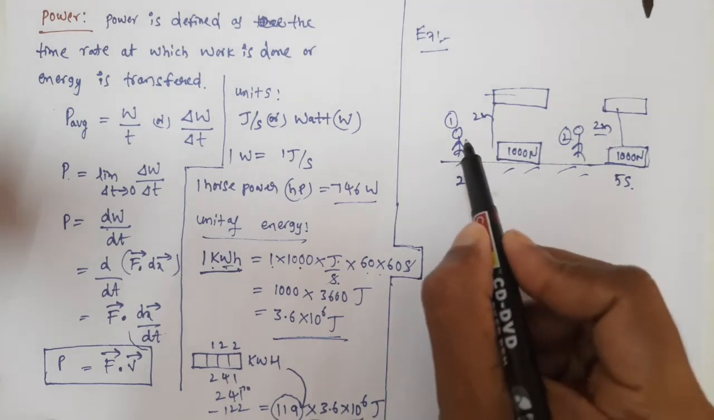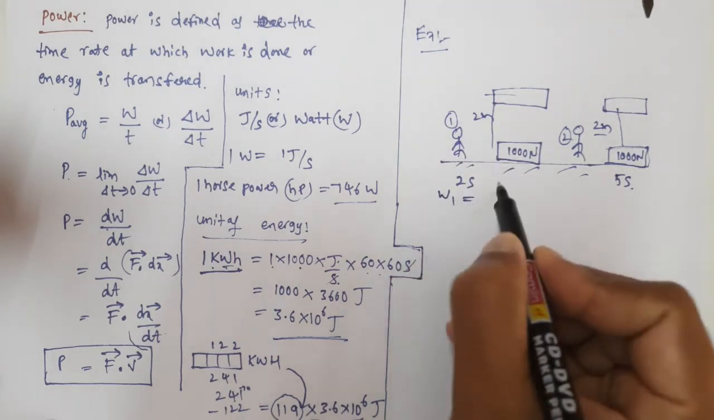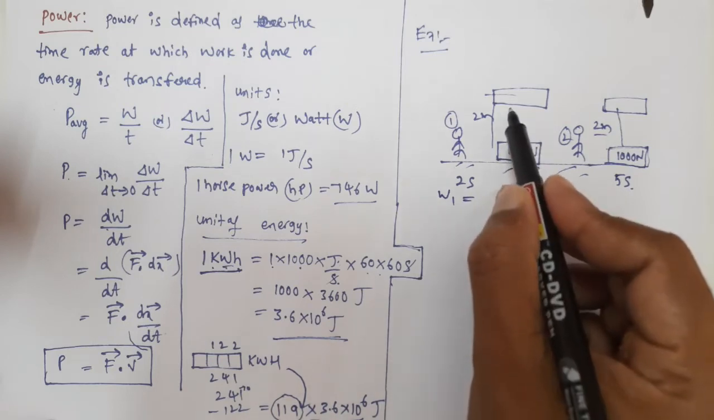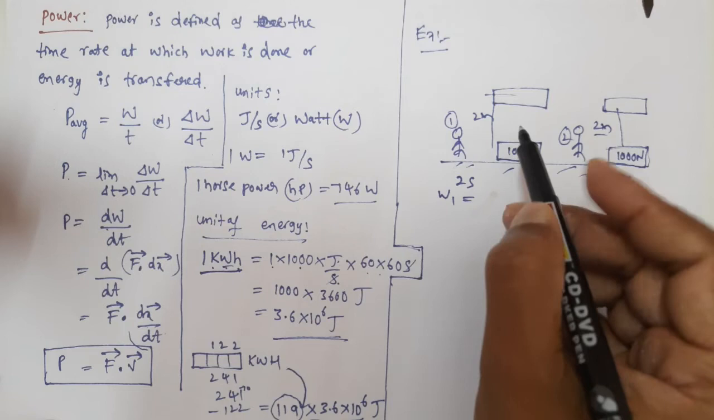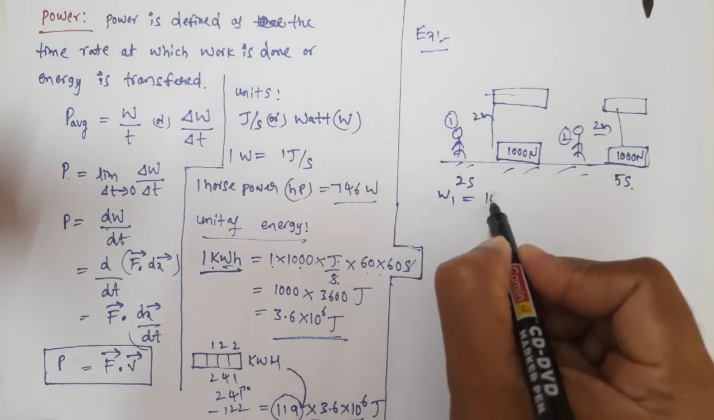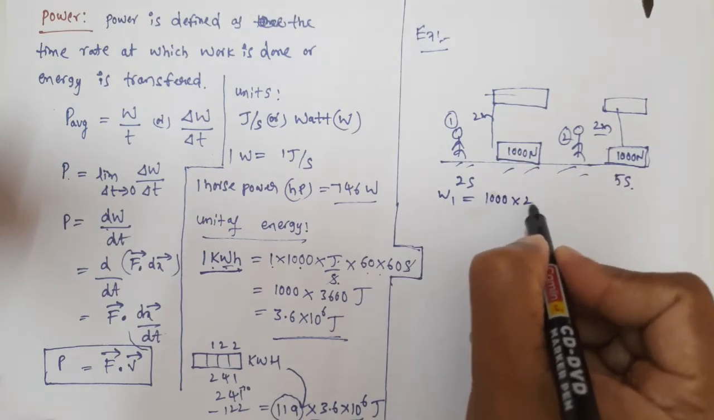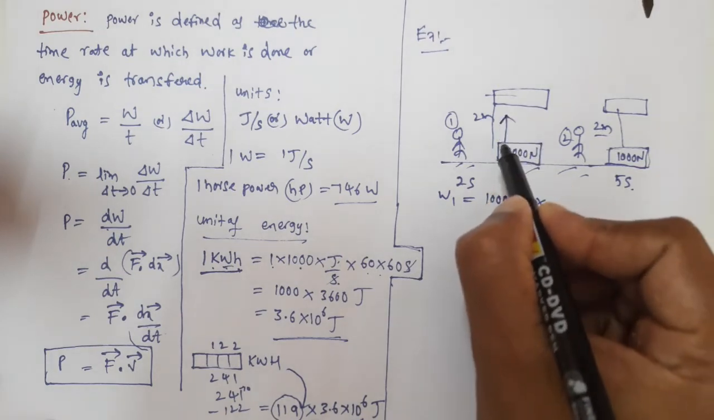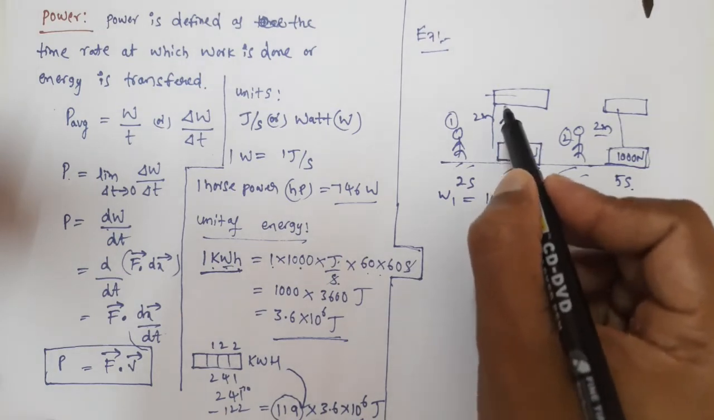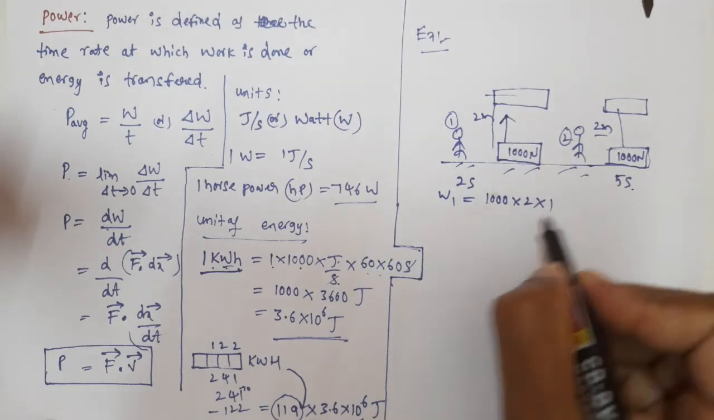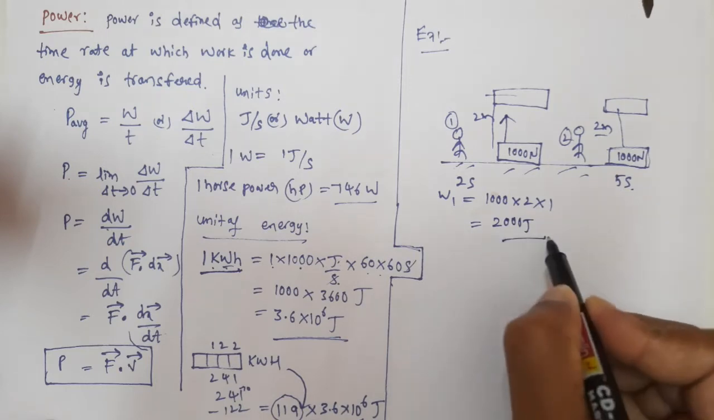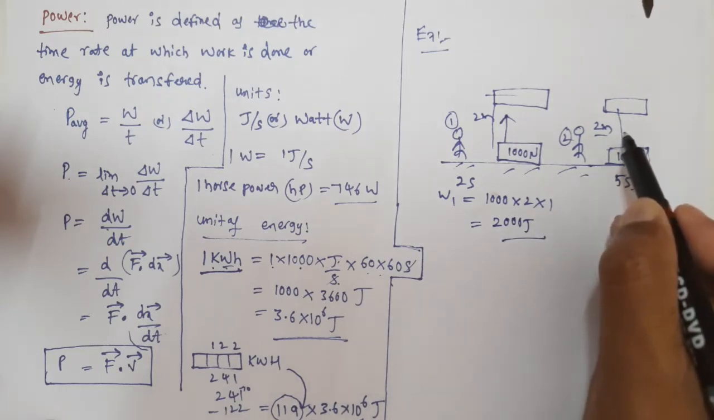So the work done by this person, let us call W1. How much force is he exerting upward? In order to move the object upward, he has to apply force in the upward direction, right? So force into displacement into cos of the angle between force and displacement. He is applying force in the upward direction, and the displacement of the object is also in the upward direction. So cos 0 is 1. So what is the work done by him? 2000 joules.